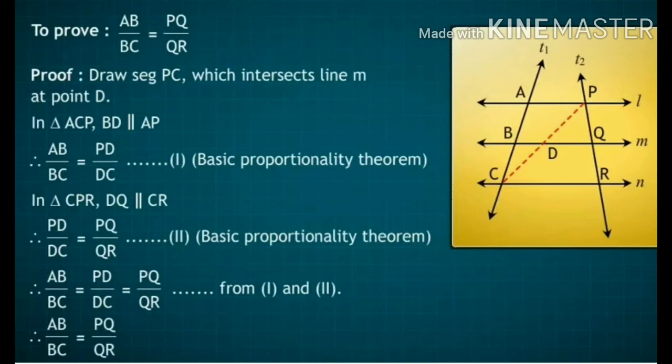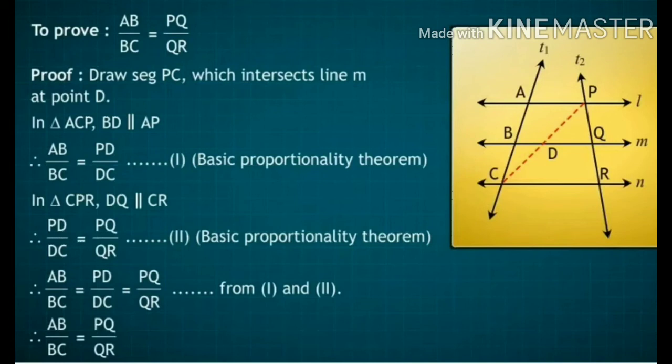Similarly, in triangle CPR, DQ is parallel to CR. This is also given. Therefore, PD divided by DC is equal to PQ divided by QR. Equation number 2, and again the reason is the same, basic proportionality theorem.